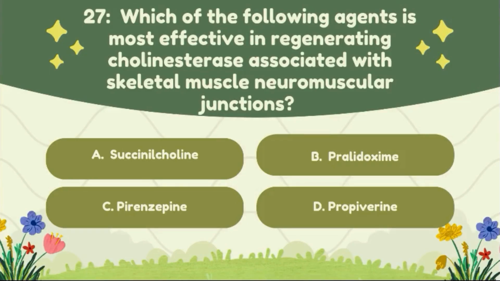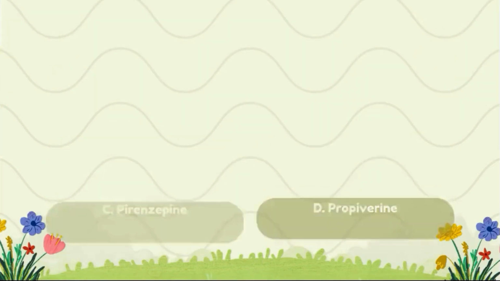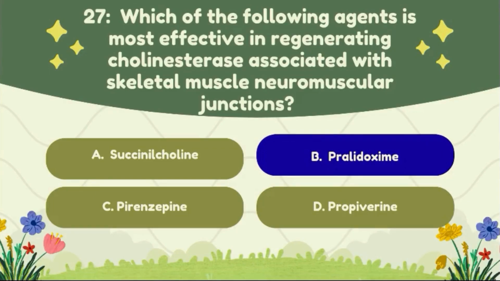Question number 27. Which of the following agents is most effective in regenerating cholinesterase associated with the skeletal muscle neuromuscular junction? Option A, succinylcholine. Option B, pyridoxine. Option C, benzapine. Option D, propionine. The correct answer of this question is option B, pyridoxine.